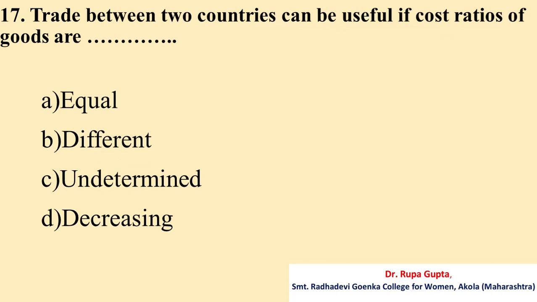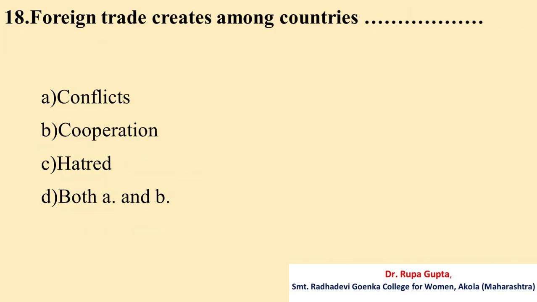Question number 17. Trade between two countries can be useful if cost ratios of goods are A. Equal, B. Different, C. Undetermined, D. Decreasing. And the correct answer is D. Decreasing.